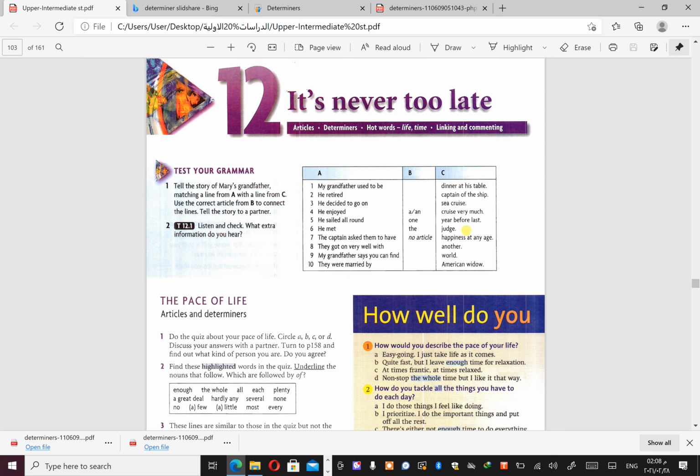"The sea cruise", because it is definitely one. And by the way, "the" is also used when we talk about something that both the reader or listener and the speaker know about.